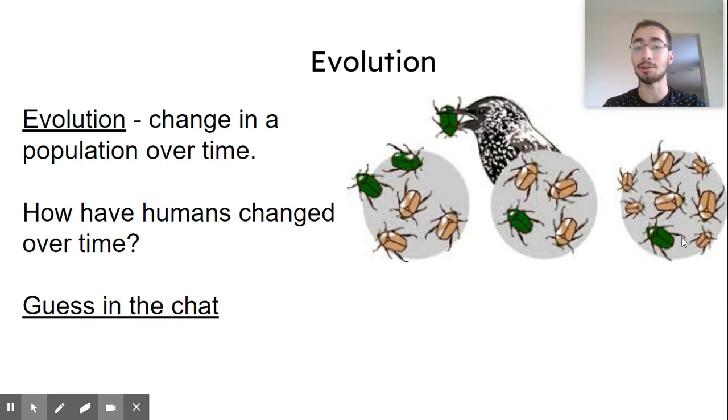Next, note evolution. Evolution is a change in a population over time. So if you notice, like these beetles, the green beetles are really easy to see, and then these brown ones blend in really well, probably with sand. So over time, the brown beetles take over.